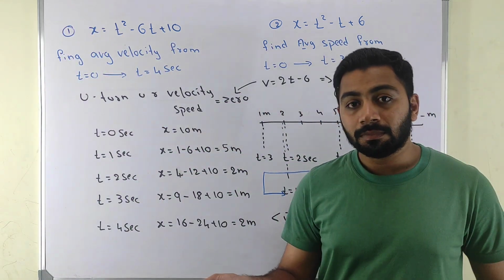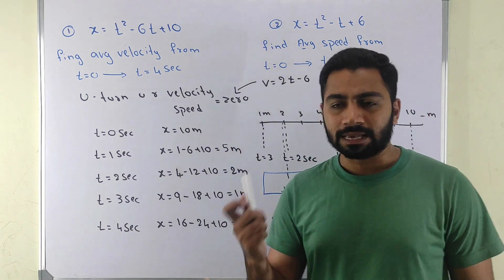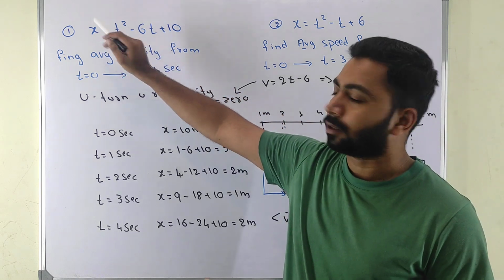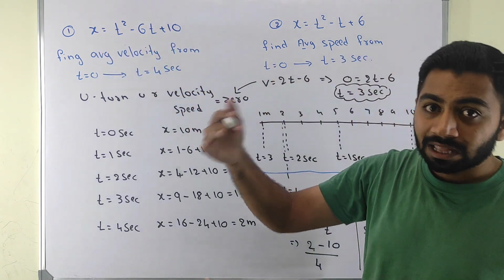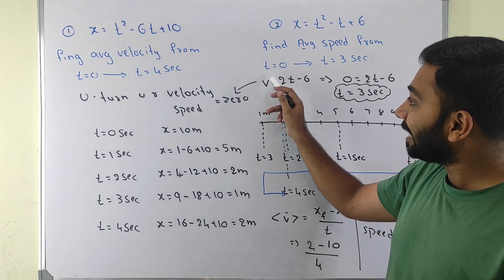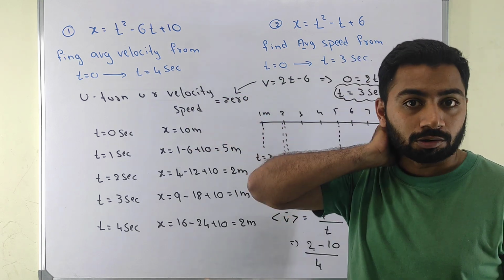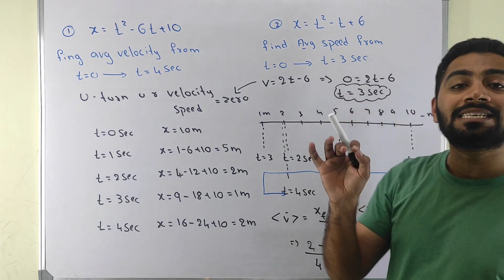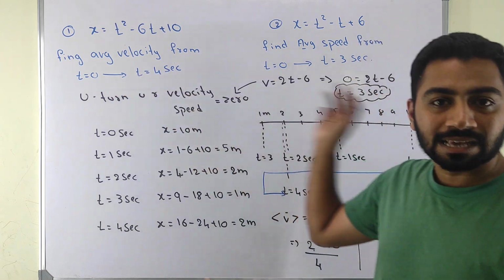Be careful. Maybe this looks easy, but it is literally a small one-step-up question. See how we need to do it. First we differentiate this one. When I differentiate, I will get this one. After differentiation, we take velocity as 0 just to check whether there is a turning point or not. When velocity is 0, you get some value for t, then it has a turning point. If this t comes in between these two, yes, it is coming.